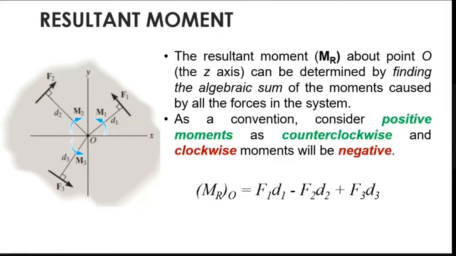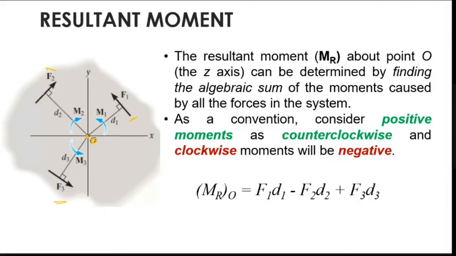If I consider there are three forces, F1, F2, F3, which are having a moment at point O, all of them are moments at point O. So what do you get? I have three moments. Moment at point O for F1 is F1 into D1. F1 into D1 is rotating in which direction? Right? It is rotating in anti-clockwise. So positive.